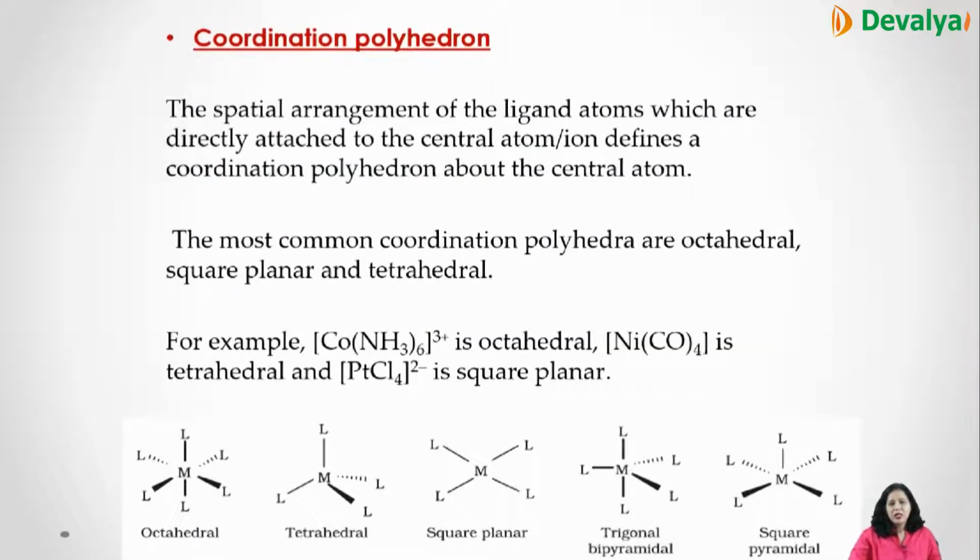Then what is a coordination polyhedron? It is the arrangement of the ligand atoms which are directly attached to the central atom. It defines a coordination polyhedron about the metal atom. Like [Co(NH3)6] is octahedral, [Ni(CO)4] is tetrahedral, [PtCl4]2- is square planar. So that is the kind of shape which we give to these compounds.